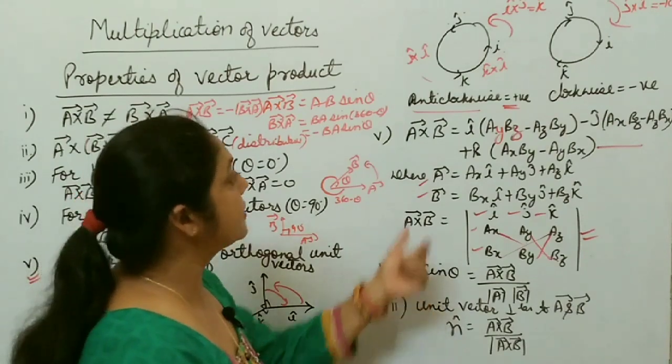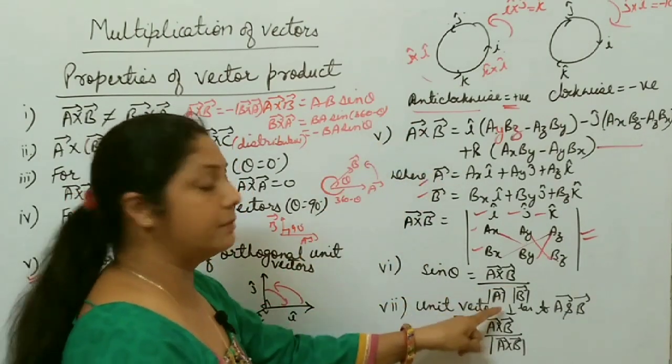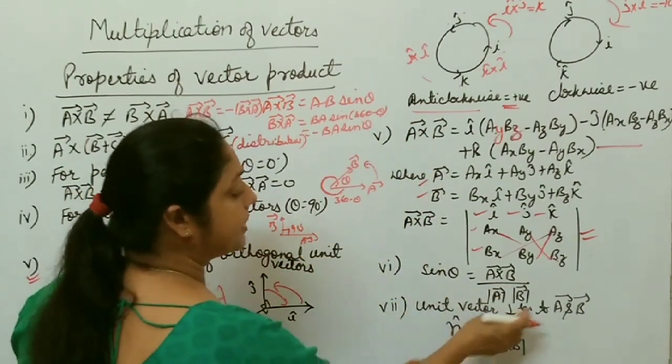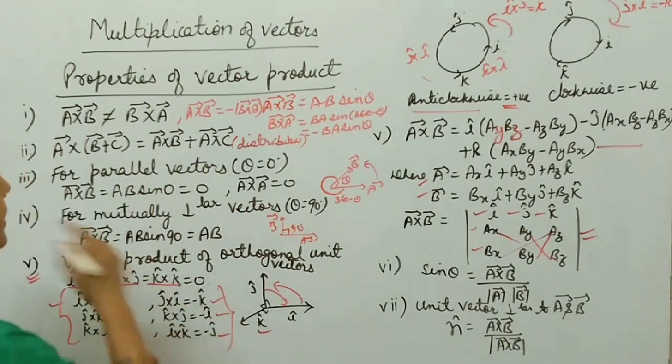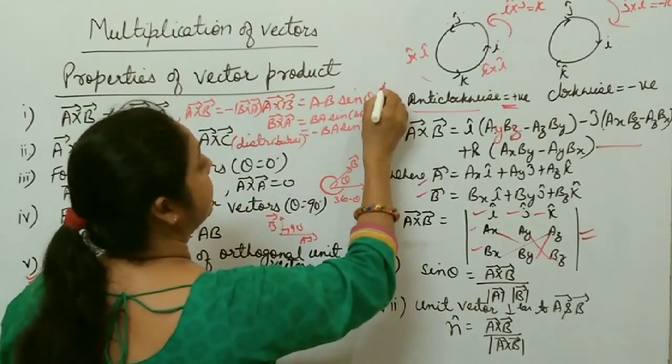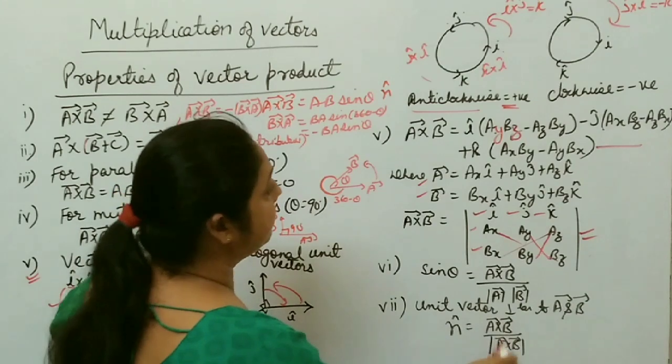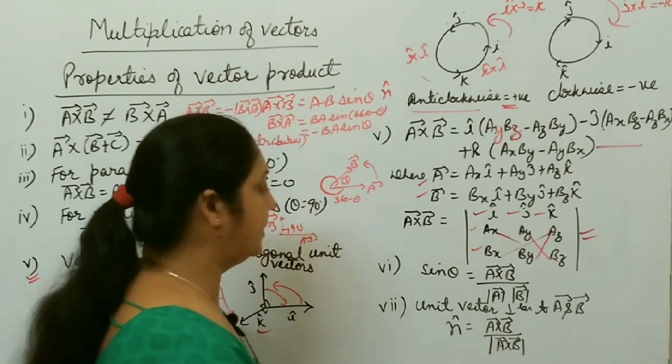Now next, A cross B is AB sin theta. Sin theta is A cross B by mod A mod B, and the unit vector perpendicular to both A and B is what? A cross B is AB sin theta times the unit vector n. So n is A cross B by mod A cross B.